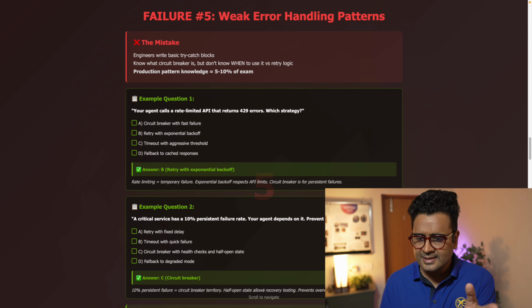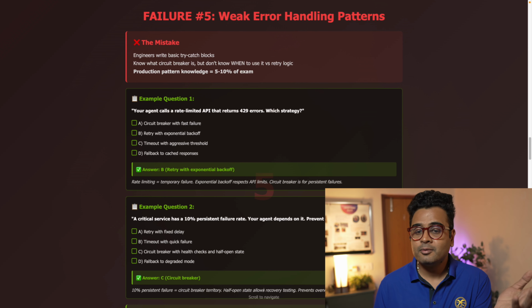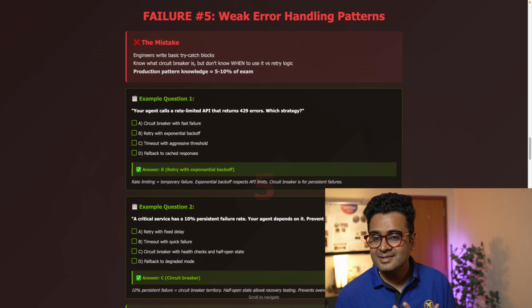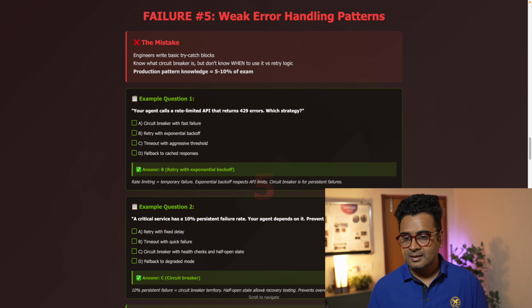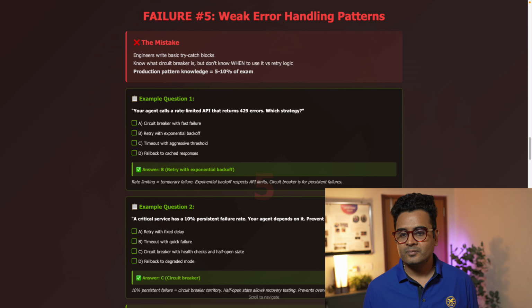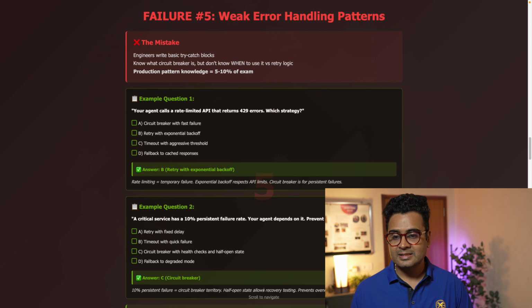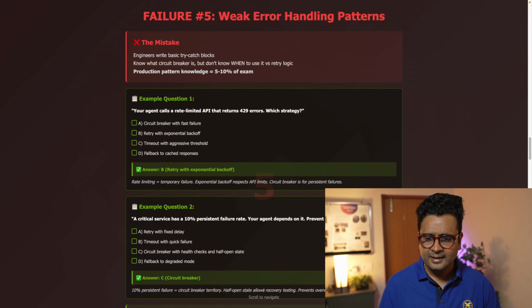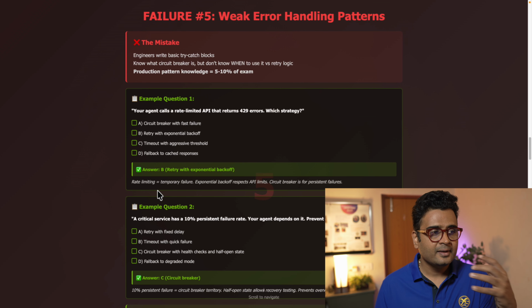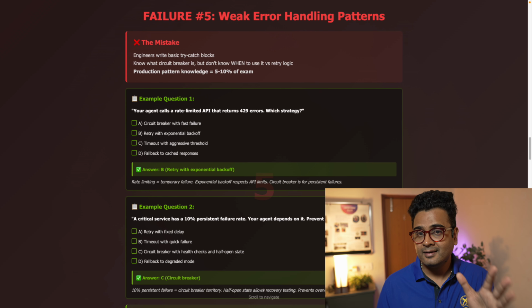As you can clearly see, the reason the circuit breaker is used is that if there is a 10% persistent failure, it's circuit breaker territory. The half-open state allows recovery testing and prevents overwhelming the failing service. Okay. So this is the pattern that you need to prepare.